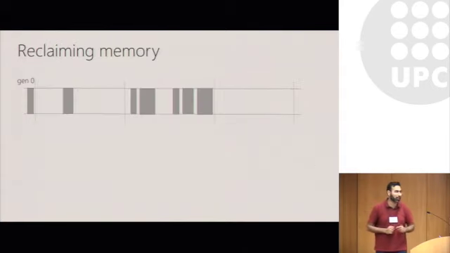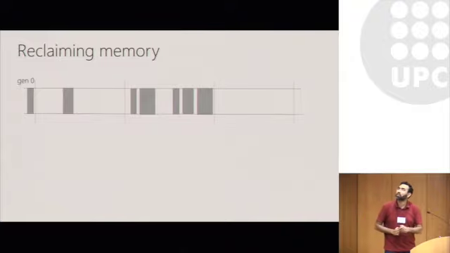OK, so let's look at an example to see how this works. Let's consider the Gen 0 of a program executing at some point in time. Here, the boxes in gray represent allocated objects, and dotted lines represent pages in the address space. Now let's consider the first page where there's a single object that's been allocated.